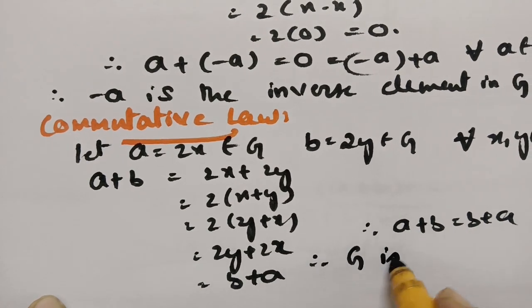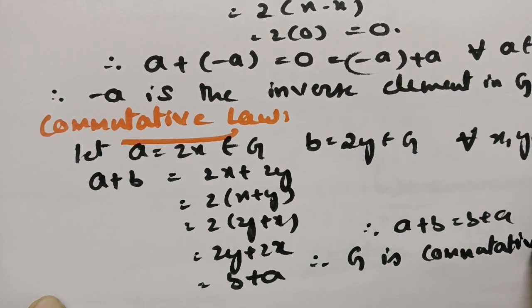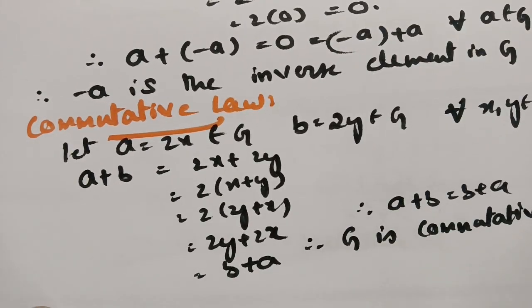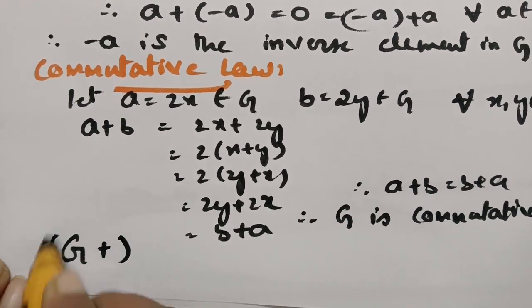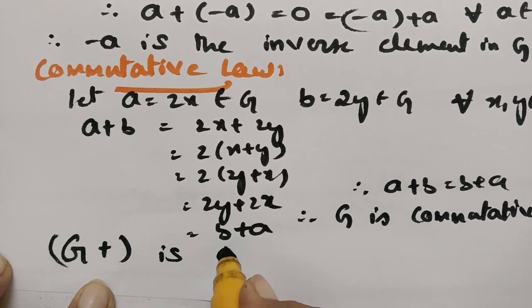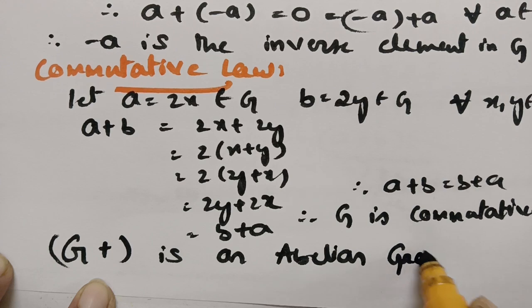Therefore, G is commutative. So I have shown all the 5 properties, and therefore we conclude that (G, plus), where G is a set of integers and plus is a binary operator, is an abelian group. So this is an abelian group.